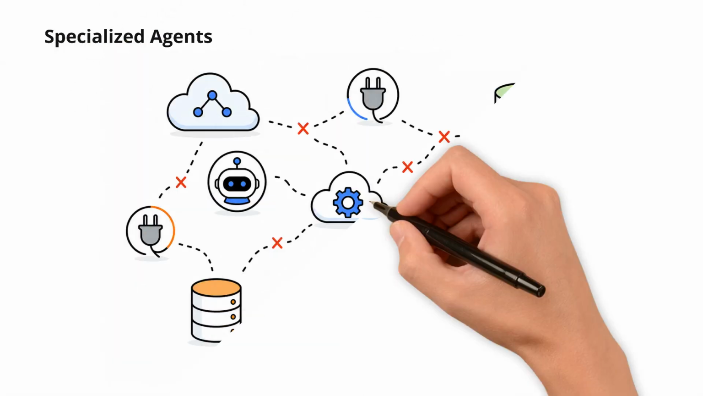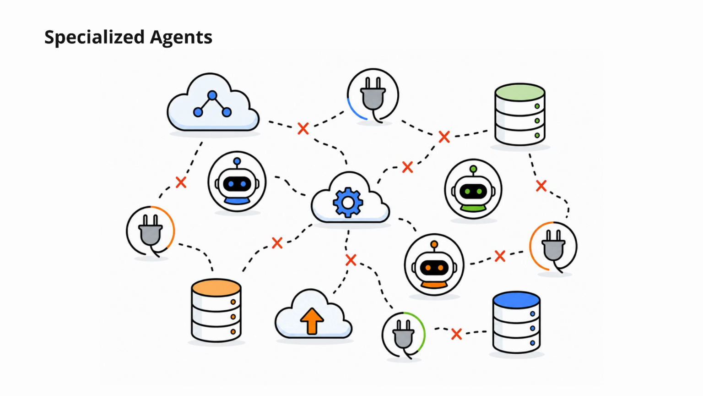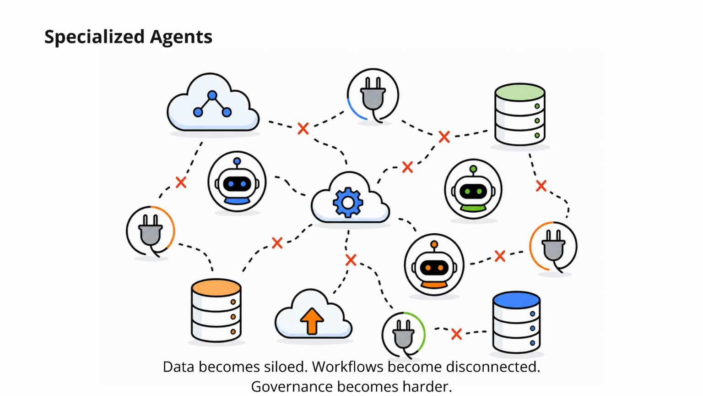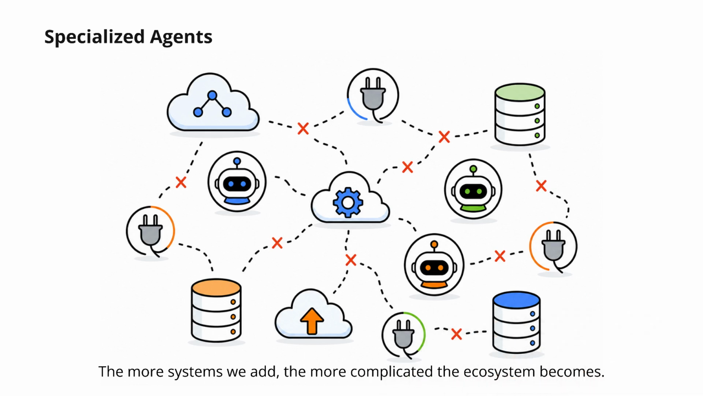As organizations adopt more AI tools, systems begin to fragment. Look across the screen. Different cloud platforms, different databases, different APIs, different agents, all operating independently. Notice the broken connection lines between systems. This represents one of the biggest challenges in enterprise AI today. The tools exist, but coordination becomes difficult. Data becomes siloed. Workflows become disconnected. Governance becomes harder. And the more systems we add, the more complicated the ecosystem becomes.